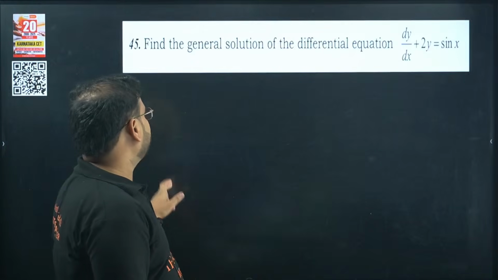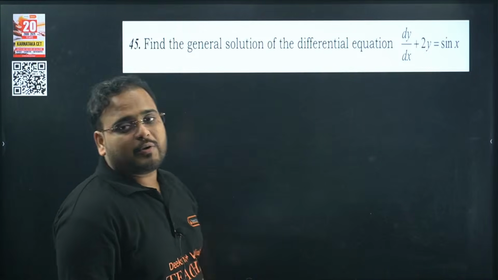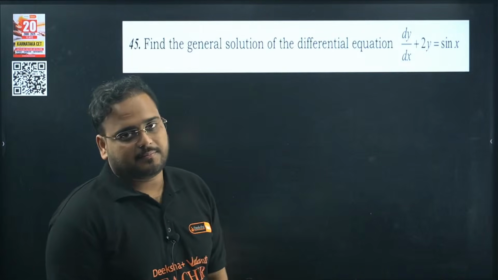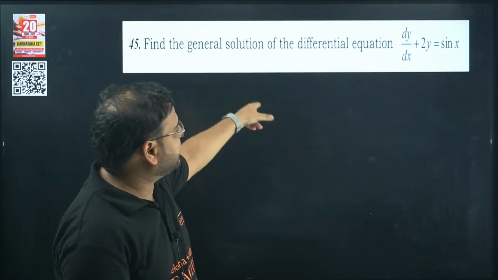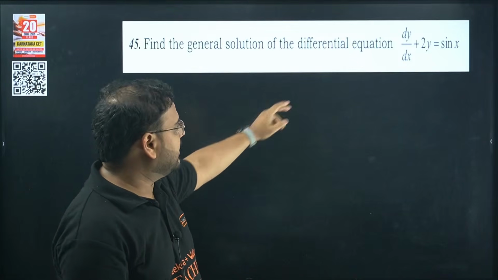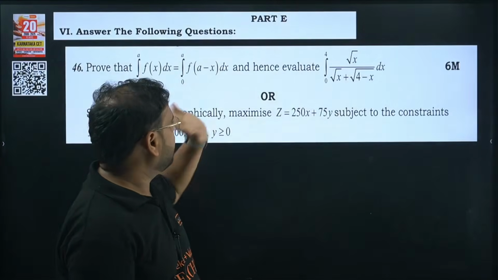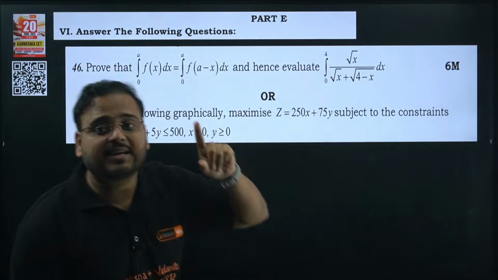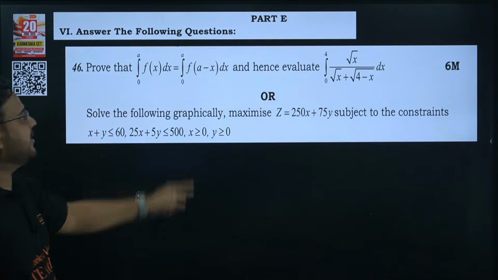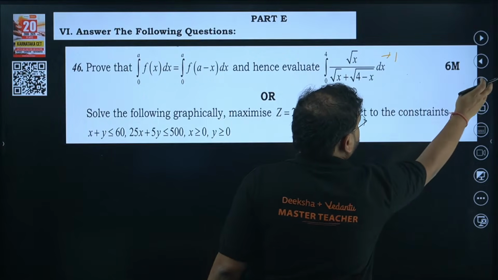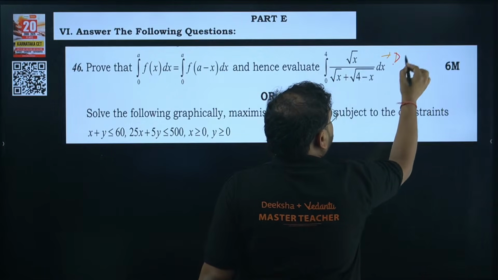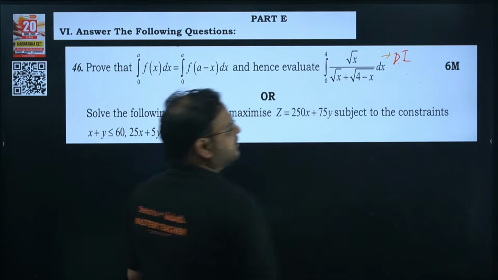Here it is. One question from D will also be there. You don't have to solve all of them, you have to solve only 4, right? There are options given over here. But yes, one question from D will also be coming. This is the LDE. And the part E, what did I say? Property of definite integral. This is a definite integral only, no?